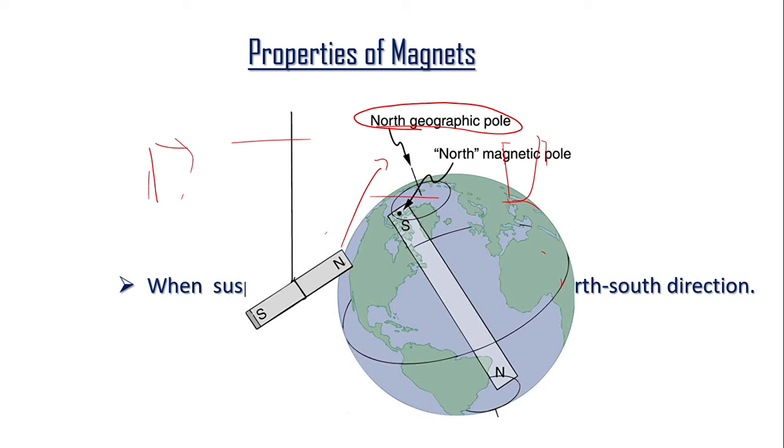This is how we make certain devices which help in navigation. For example, in olden times they used a compass for navigation at sea, using a magnetic needle.